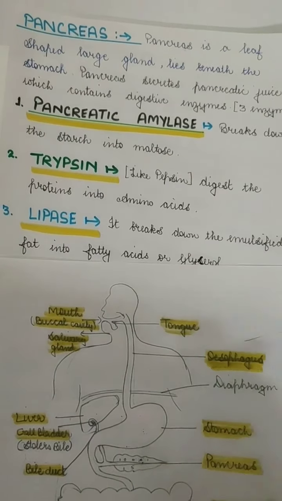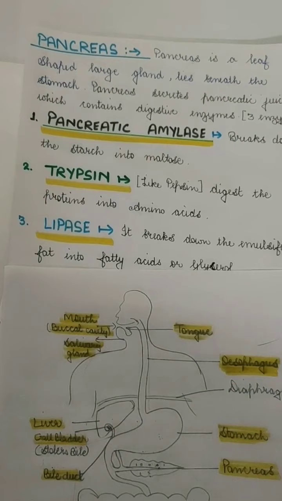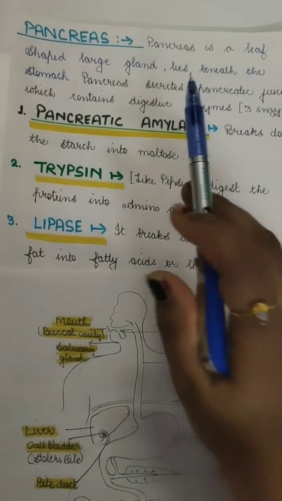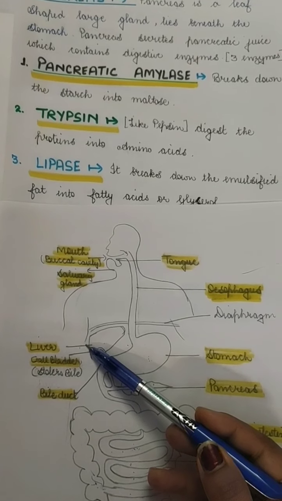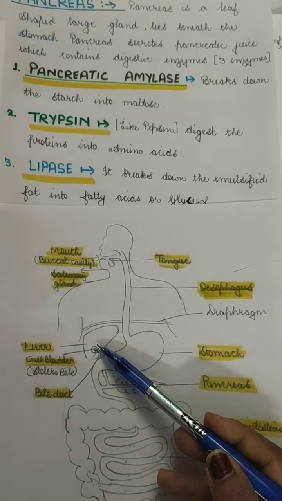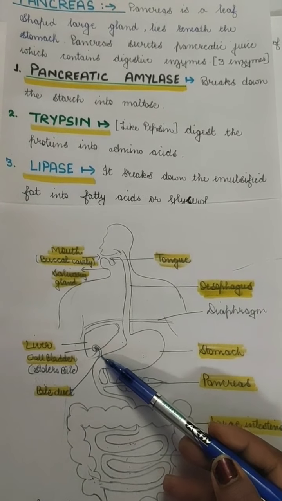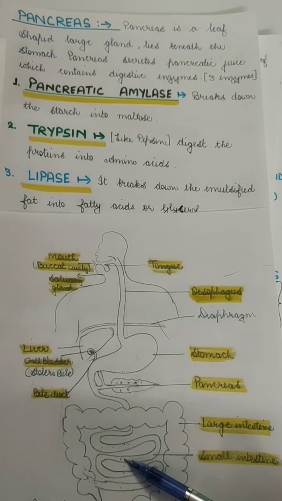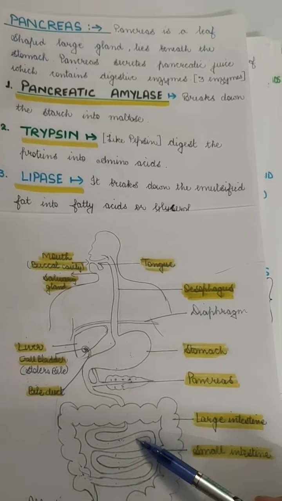Okay, so after all these things are done, the food is absorbed in the intestine. Once again I will repeat, in the small intestine there are the liver, a gland, and the pancreatic glands. The liver secretes bile, which is stored in the gallbladder, and from the gallbladder it moves through the bile duct to the small intestine. The pancreas also secretes three digestive enzymes.